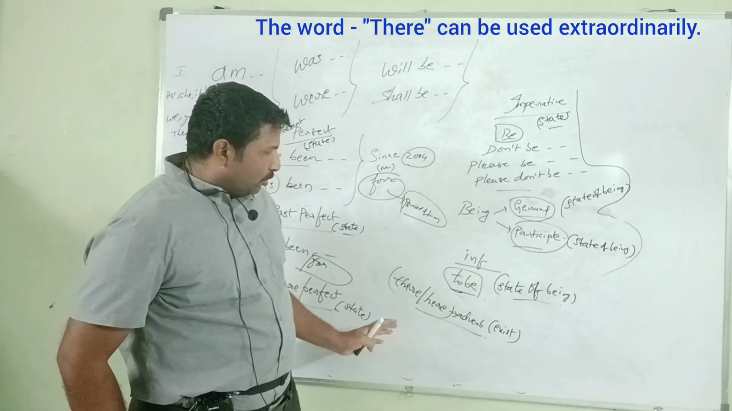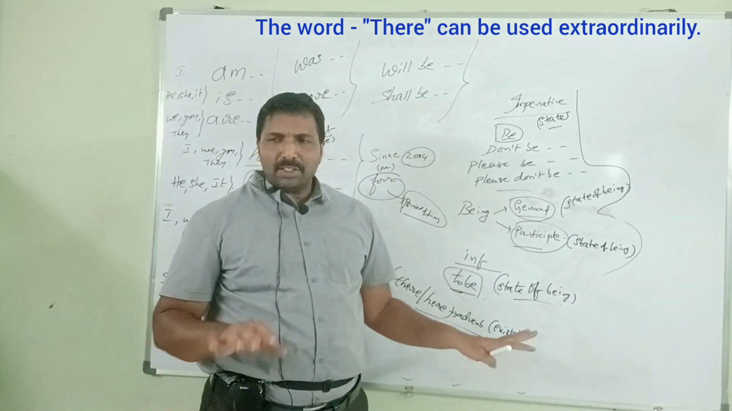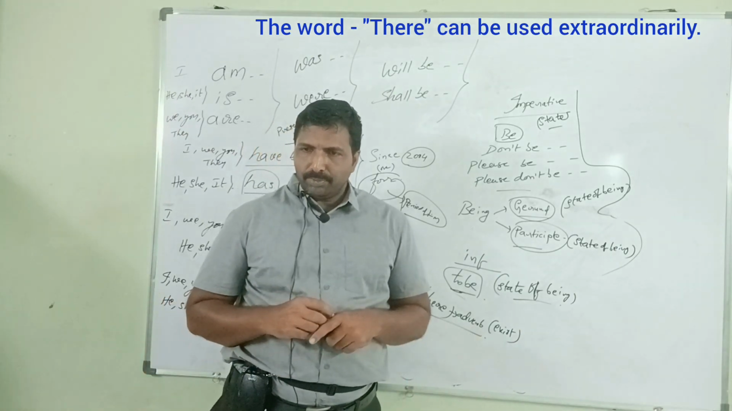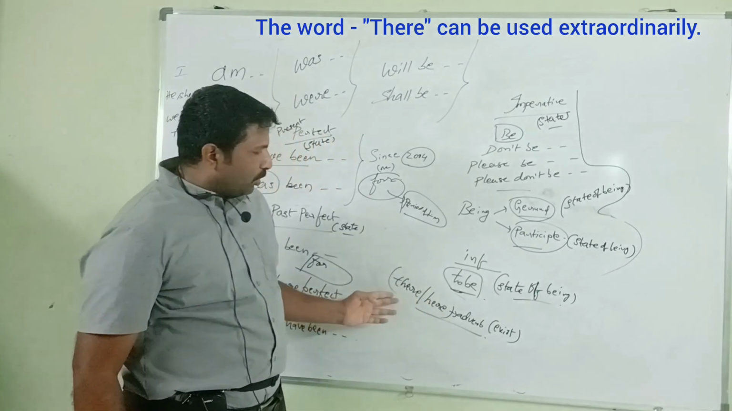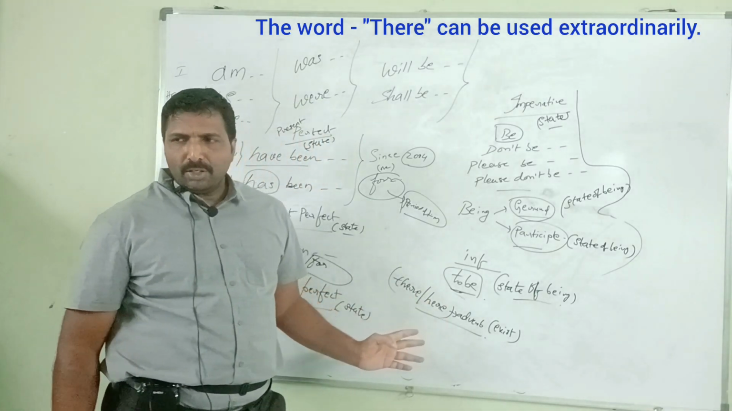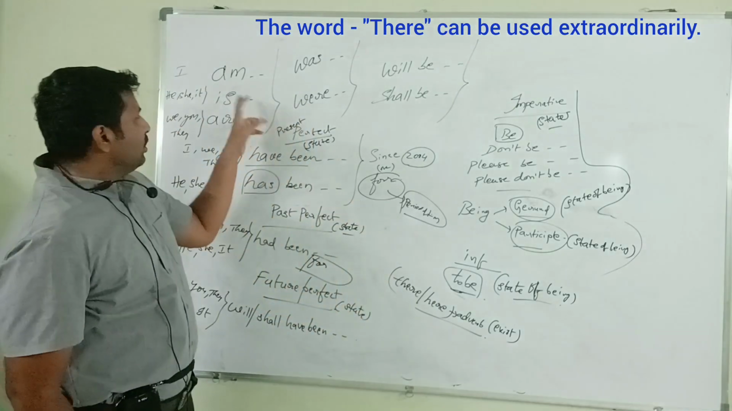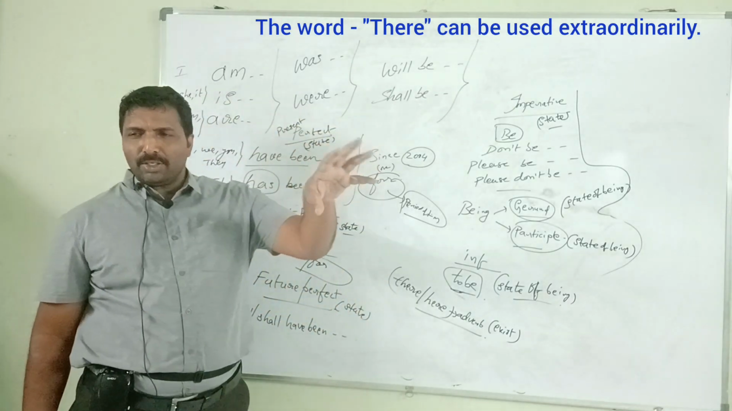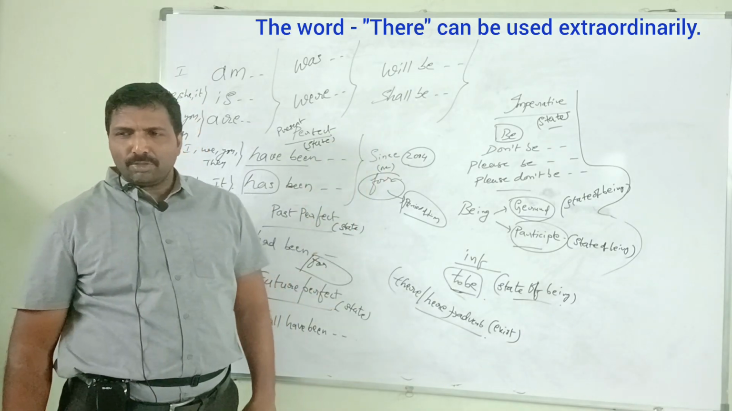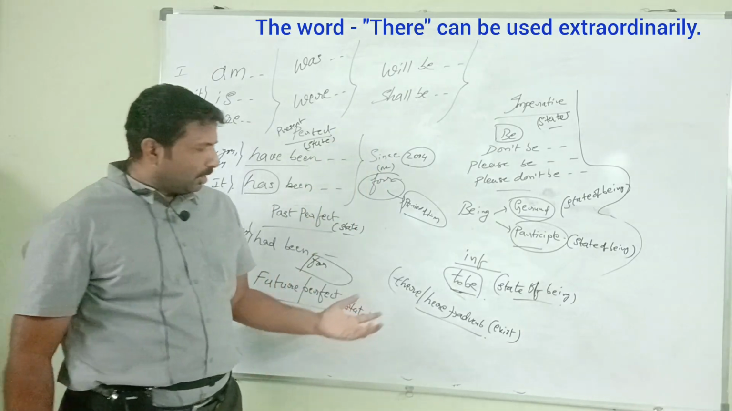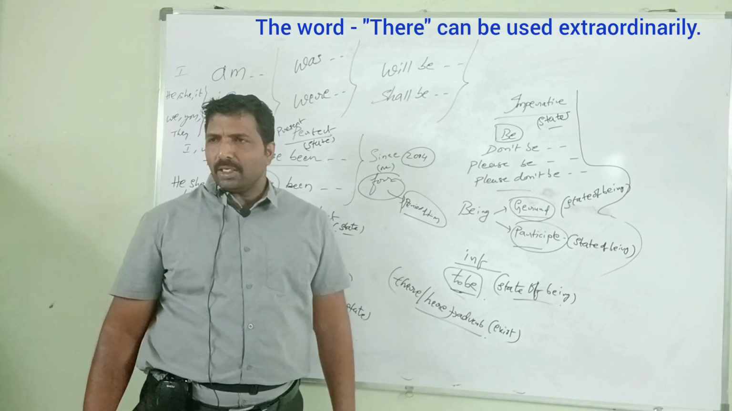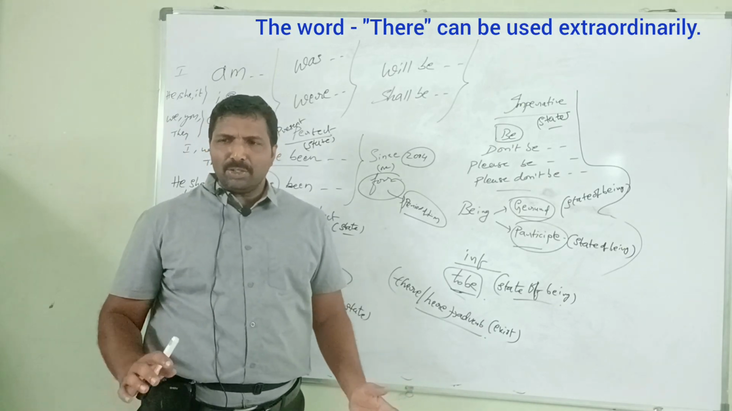By using there, we can express the presence, the existing. For example, here and there adverbs. For example, is there my son? Is my son present there? Yes, your son is here. He is present here. He is somewhere. He is here. Here and there can be used.